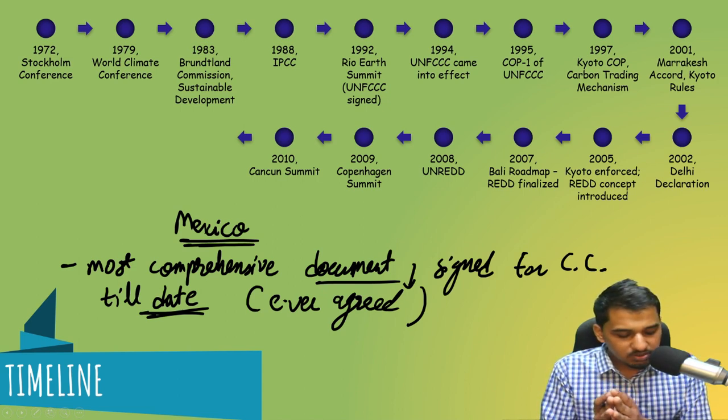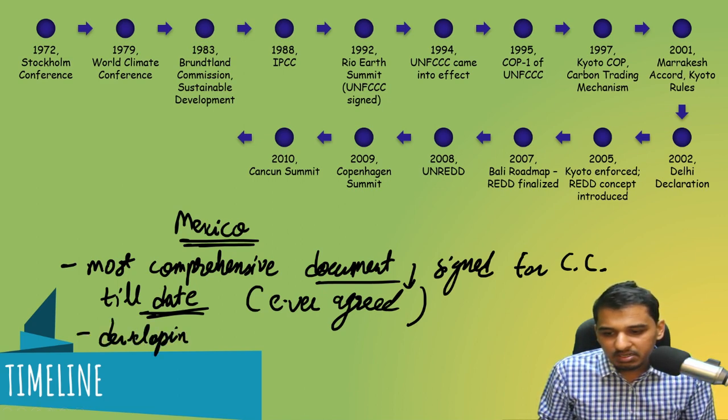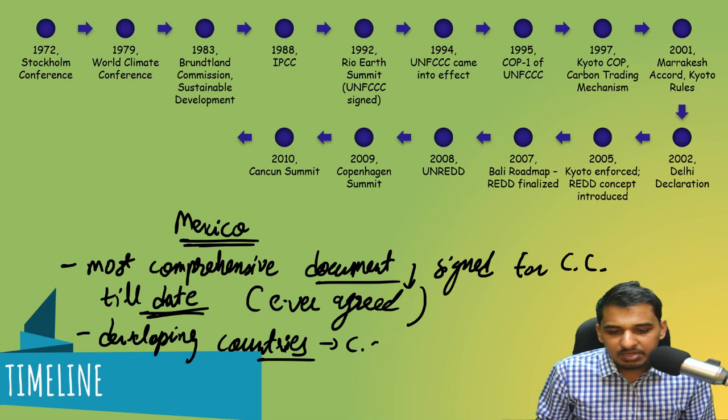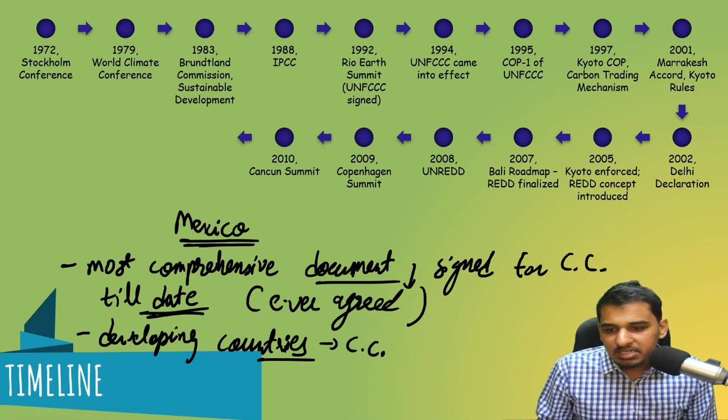And this was to help developing countries fight against climate change. This was the first thing. Many agreements were signed for climate change.